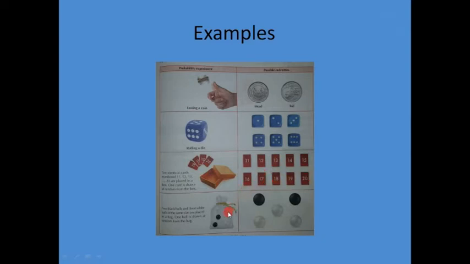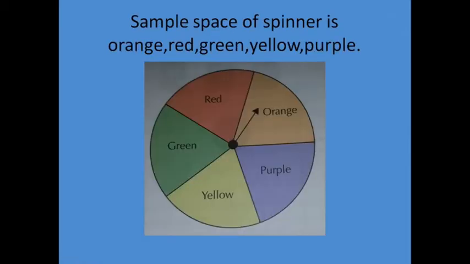Similarly, in this bag there are 5 balls: 3 are white and 2 are black. So the sample space of this bag, the possible outcome, is 2 black balls and 3 white balls. Now this is the spinner. Red, orange, purple, yellow and green colors are on this spinner. So the sample space of the spinner is orange, red, green, yellow and purple. It means when the spinner is spun, only one color occurs, the one which is pointed to.